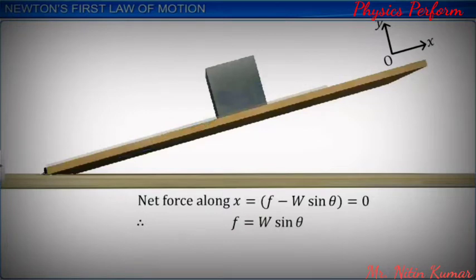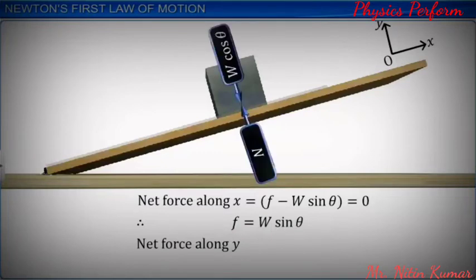The iron cube is not going into the glass sheet, which implies that the iron cube is at rest as far as the y direction is concerned. Hence, the net force in the y direction should also be 0. N is the normal reaction of the glass sheet on the iron cube. We can now write net force is equal to N minus W cos theta, which is equal to 0, or N is equal to W cos theta.